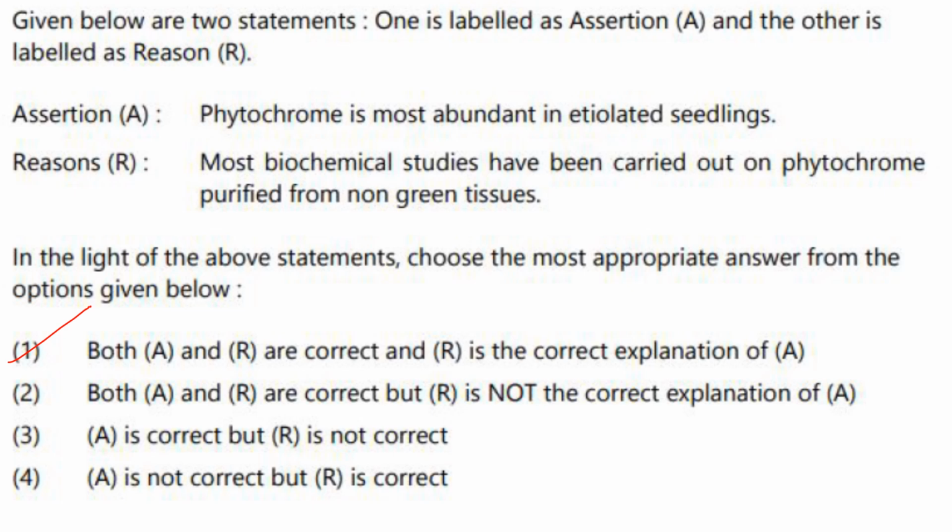Then next one. Phytochrome is most abundant in etiolated seedlings. Correct. Most biochemical studies have been carried out on phytochrome purified from non-green tissues. Non-green tissues means etiolated. So A and R are correct. R is the correct explanation of A. Answer is option 1.